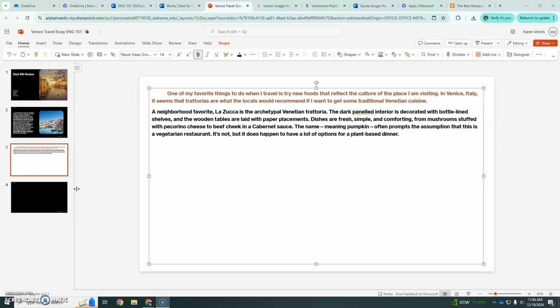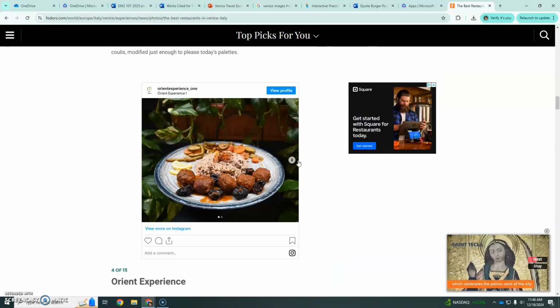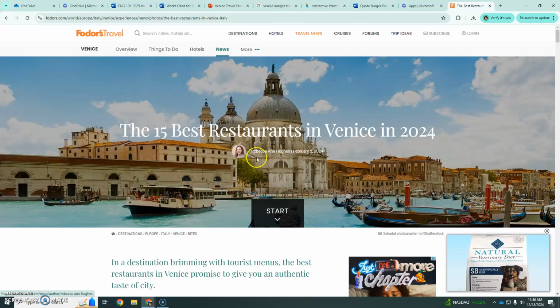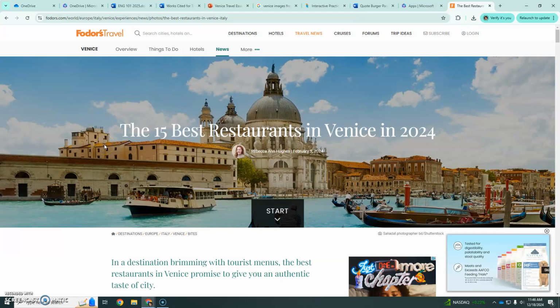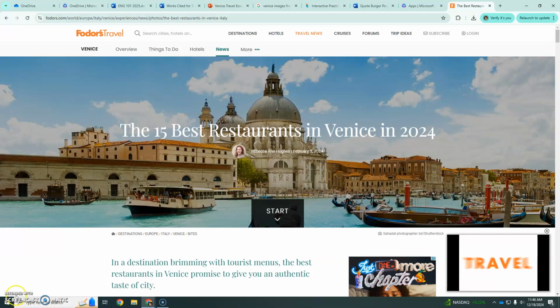But what comes before the quotation is that signal phrase, the red ketchup that goes between the bun and the meat. So I'm going to look back at my source and see the name of the source, which will be at the top. And actually, Fodor's Travel might be good enough. Oh, look, Rebecca Ann Hughes. I can say, according to the author of the 15 Restaurants in Venice in 2024, as my signal phrase.